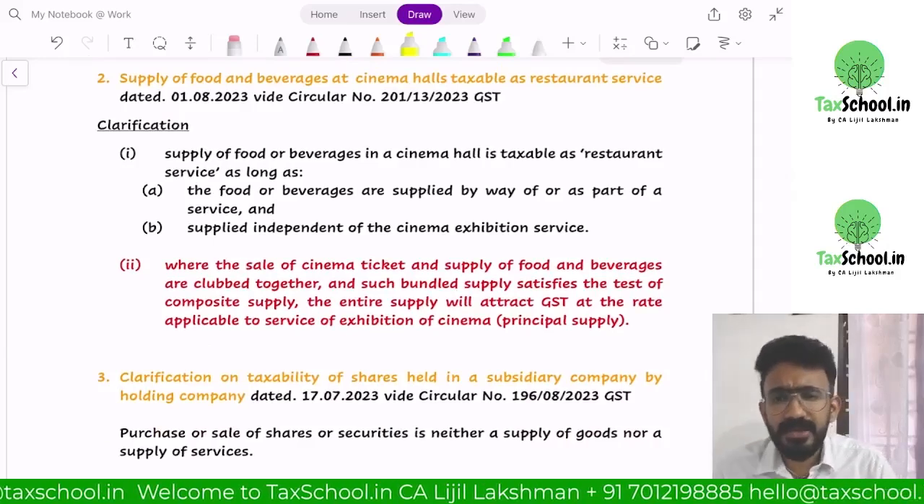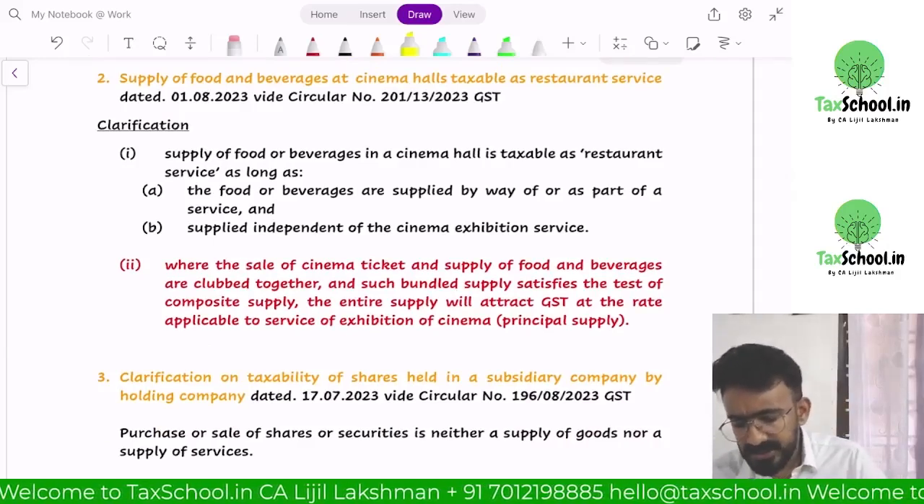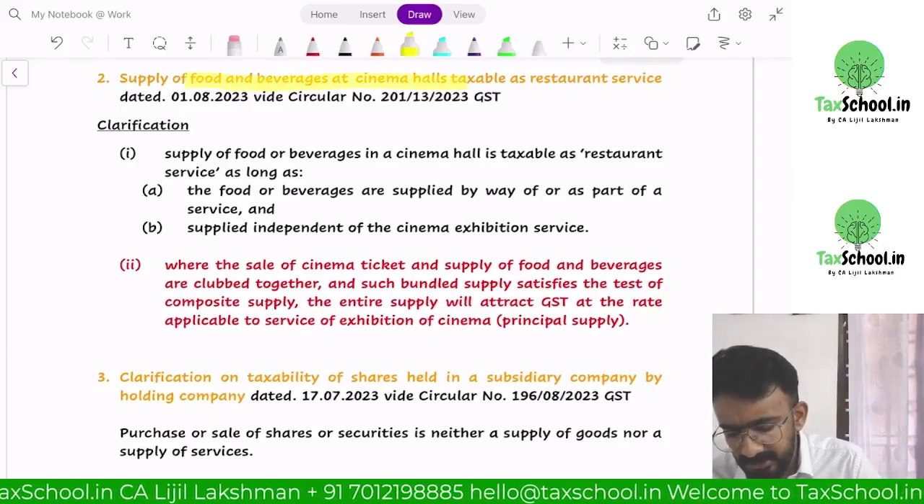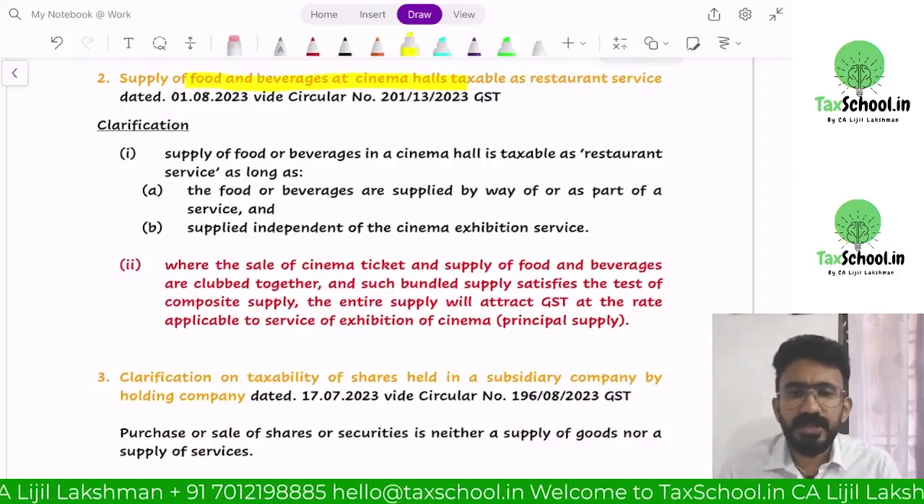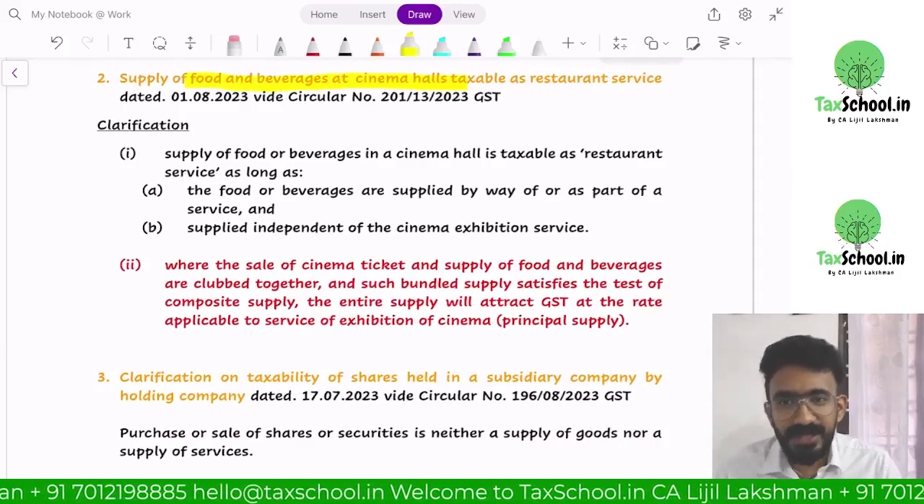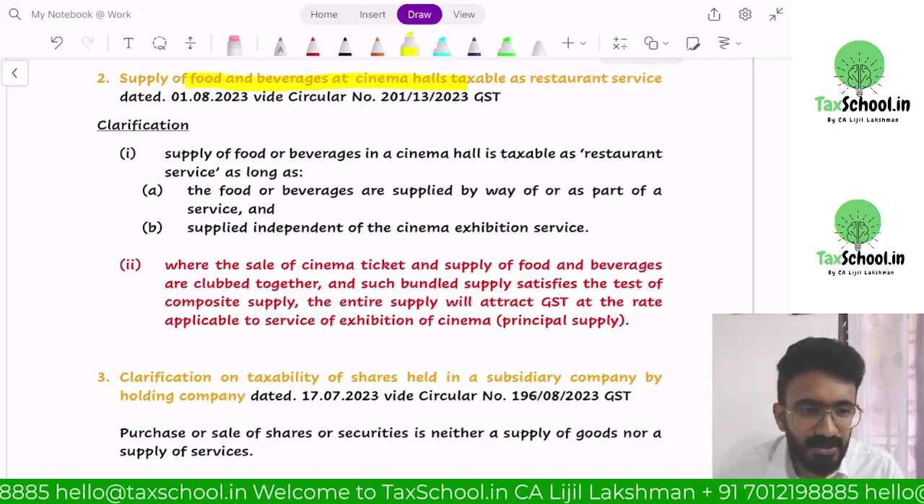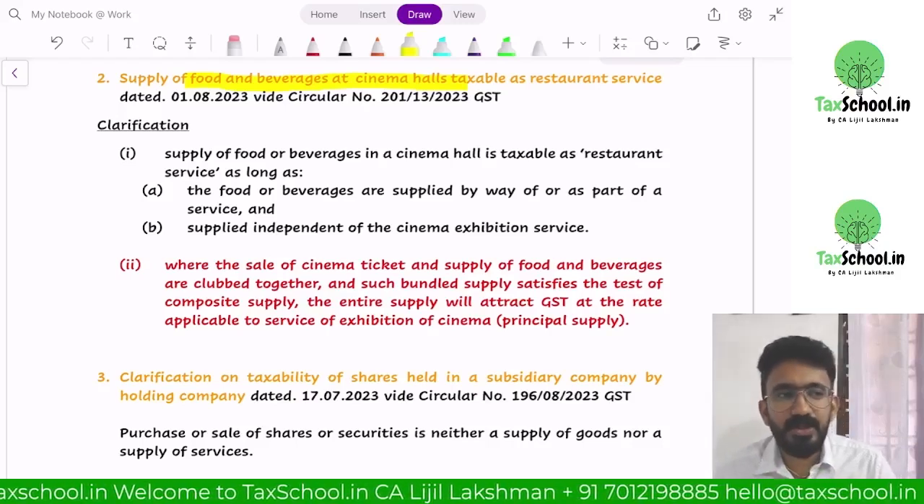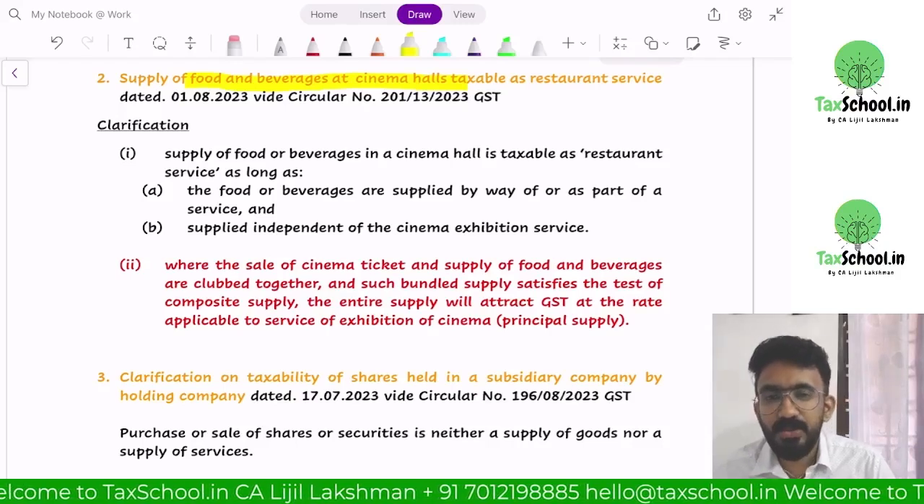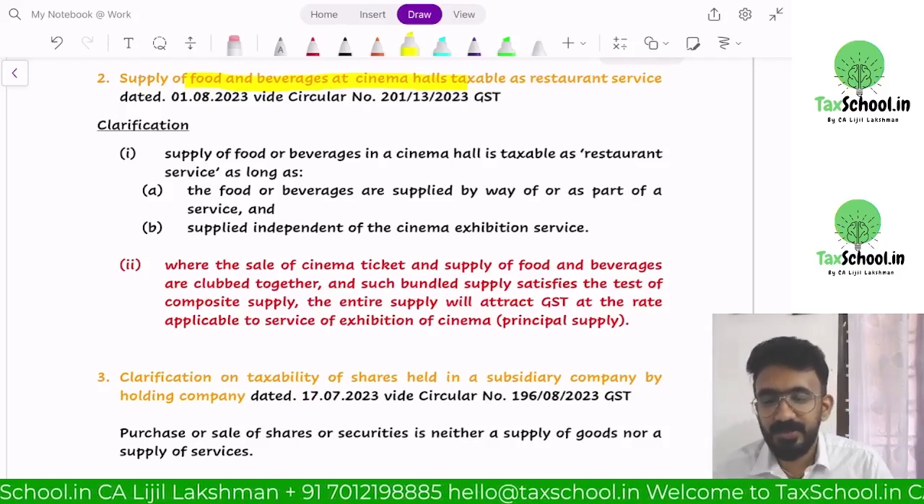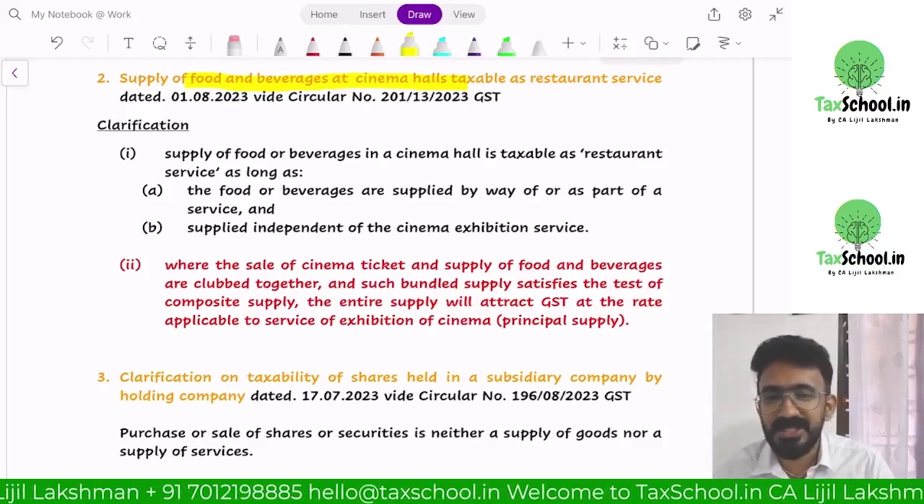There's a clarificatory circular that we have on supply of food and beverages at cinema halls. Is it considered to be restaurant service? We all are movie lovers, right? We go to movies and when we go to movies, what happens? We all want to have food there, right?